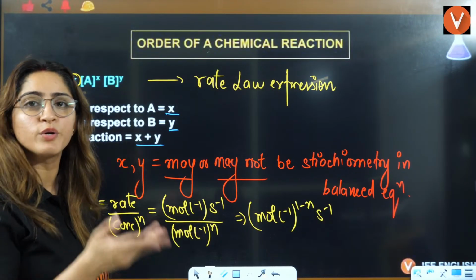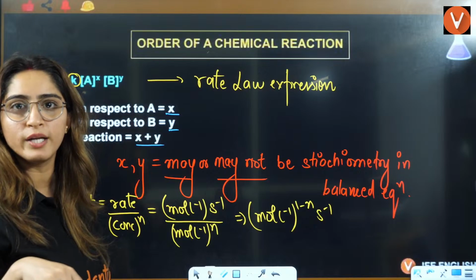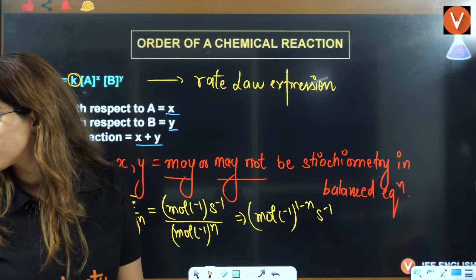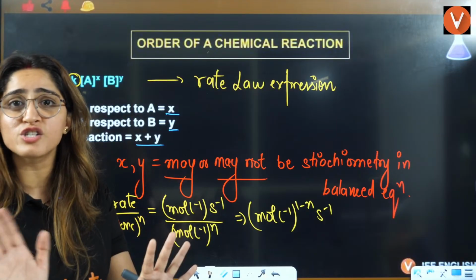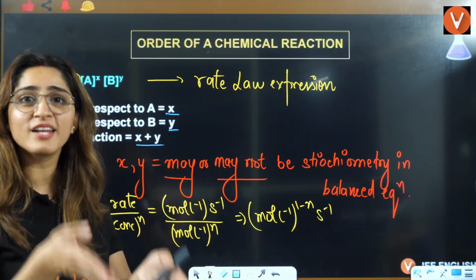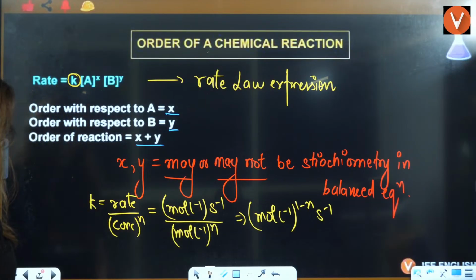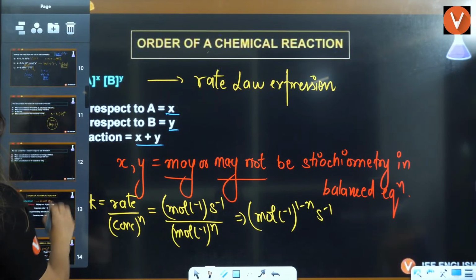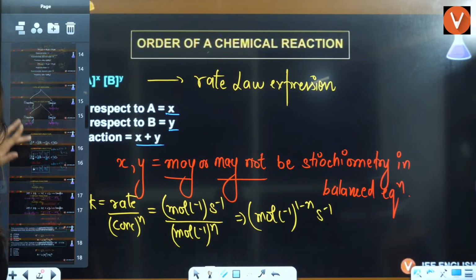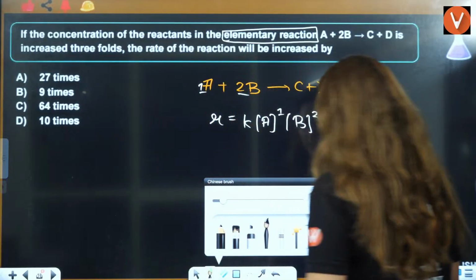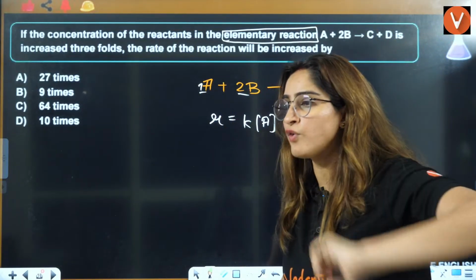I am writing the units of concentration as mole per liter only. Order is changing. That's why the units of rate change, but concentration units are not changing. Clear? Concentration units are nowhere changing.